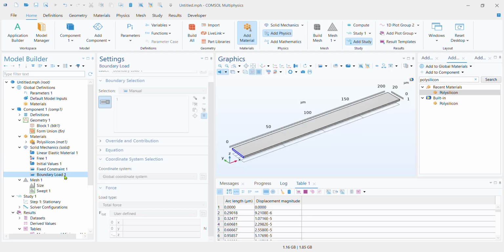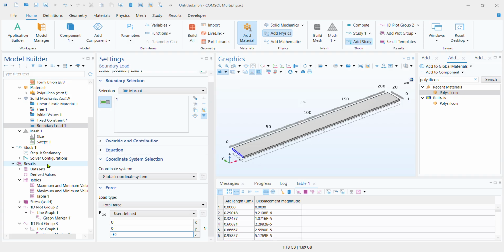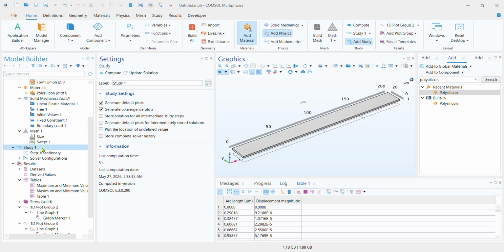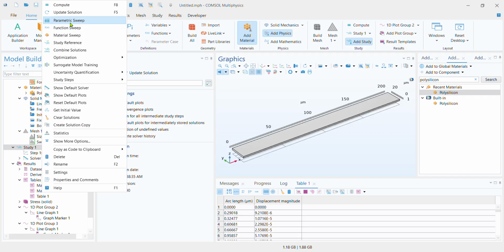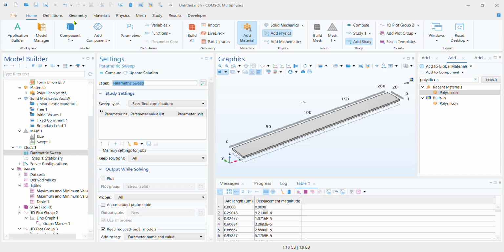And I can go to boundary load. This time, instead of this expression, I can replace this with F naught, which is going to be my parameter. It's minus F naught because it's acting downwards. Now, you just have to go to the study here, and when you right click on the study, you get an option for parametric sweep. You select the parametric sweep, and you right click on the free space here, click on add a parameter, and select the F naught.